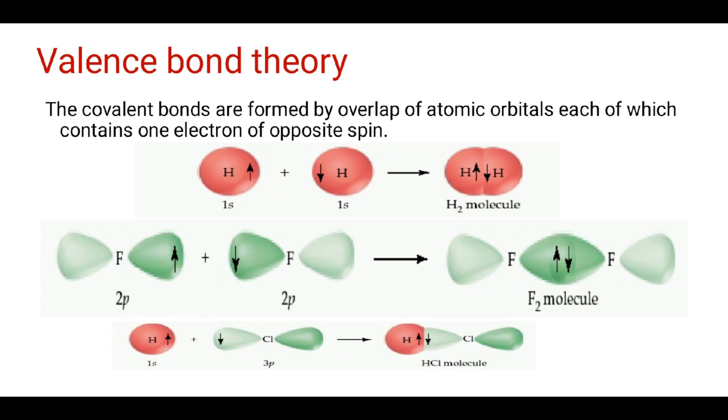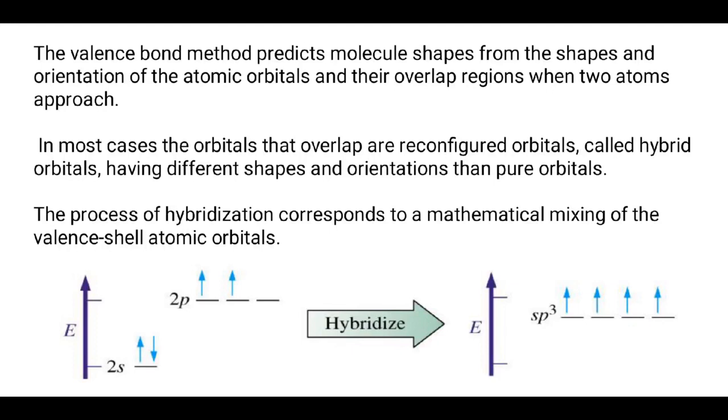Here is another example, of a heteroatomic molecule, hydrogen chloride. In this molecule, the 1s orbital of the hydrogen atom and the 3p orbital of the chlorine atom overlap with each other and a covalent sigma bond is formed. Thus, in the formation of a covalent bond, the bond pair is localized between the nuclei of the participating atoms.